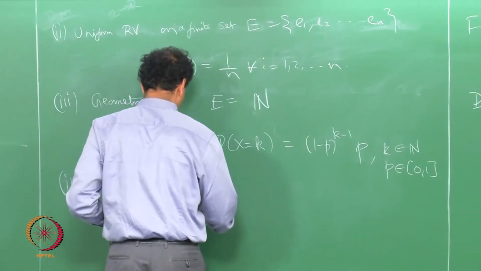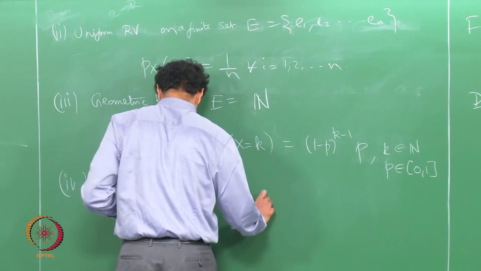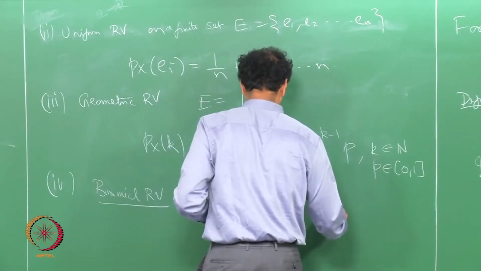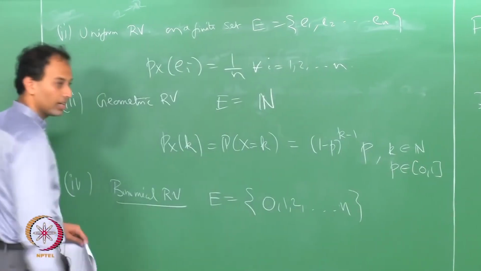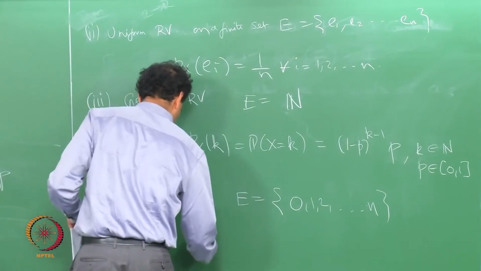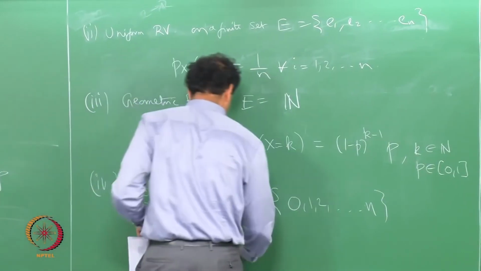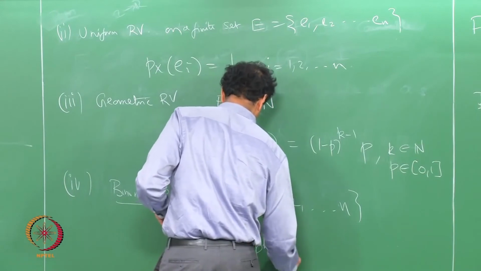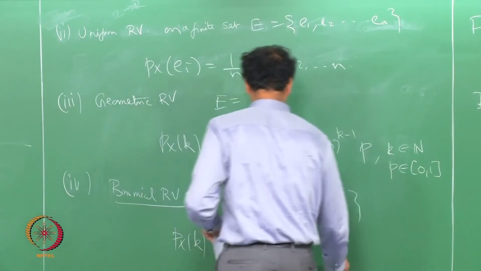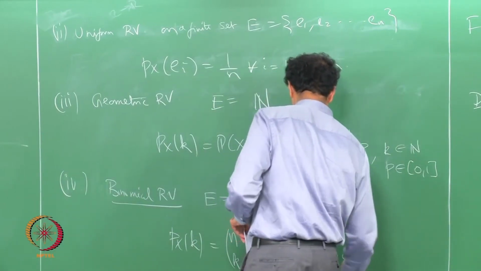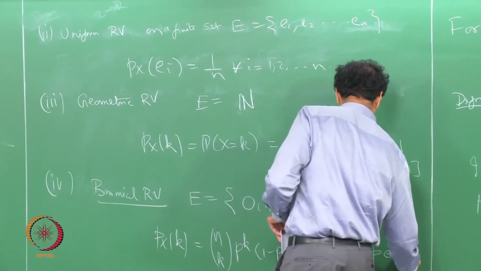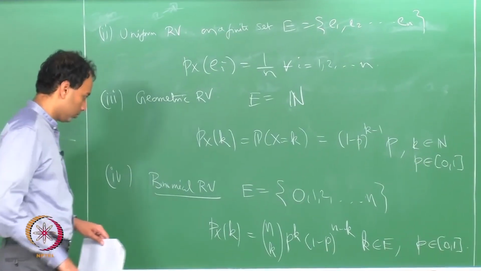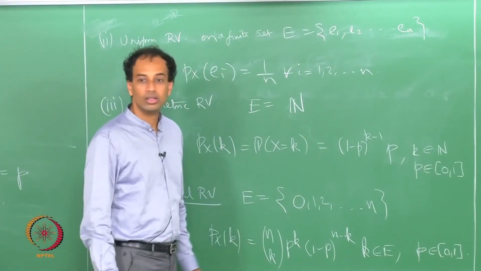It takes values again, so here the set E is 0 1 2 dot dot dot n, which is a finite set, and P_X(k) is equal to n choose k, p power k, (1 minus p) power n minus k, for k in E and p in (0, 1). n choose 0 is taken as 1.